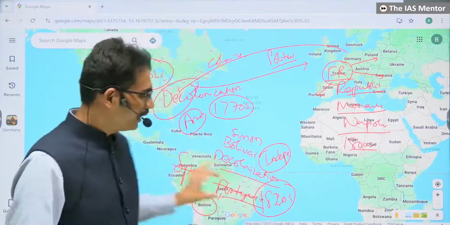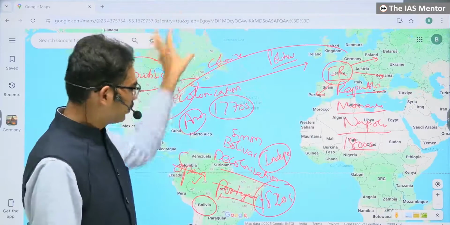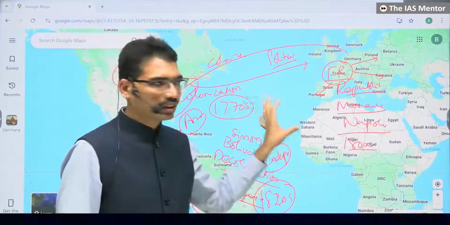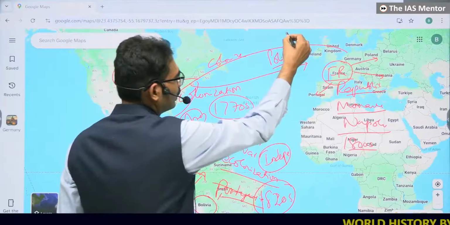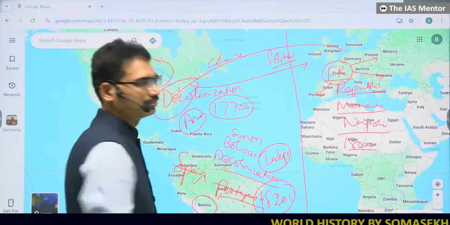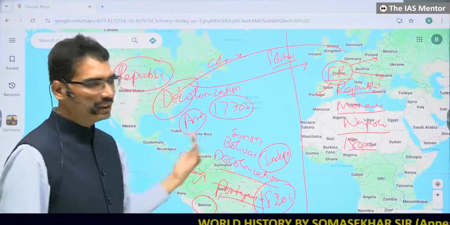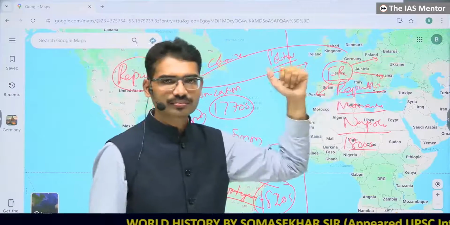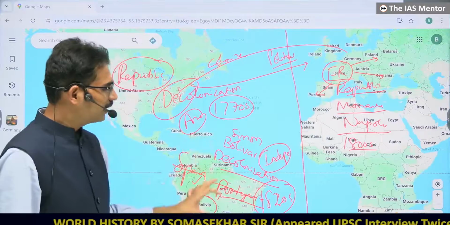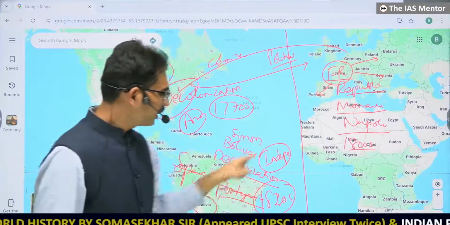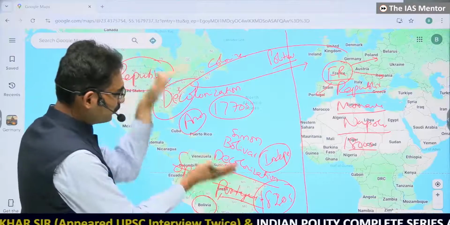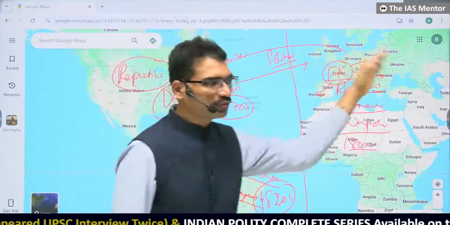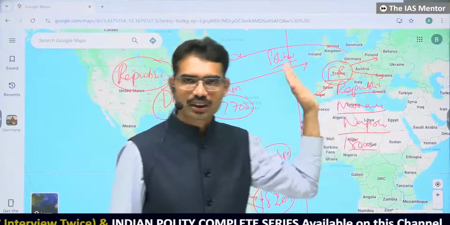By the 1820s, these two were done. Now by the 1820s, this part of the world became inaccessible to these people. Why? America started saying that you Europeans should not interfere in the affairs of America. This American part is only for Americans. If you want to focus, focus somewhere else, but don't come to this part.